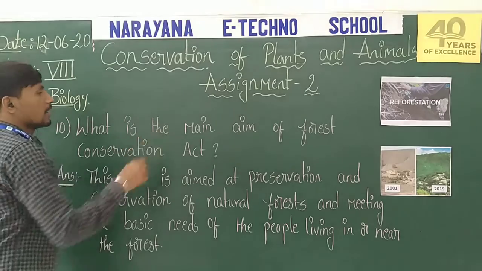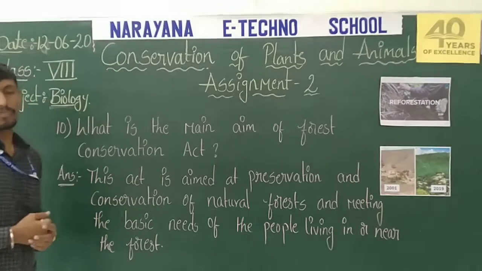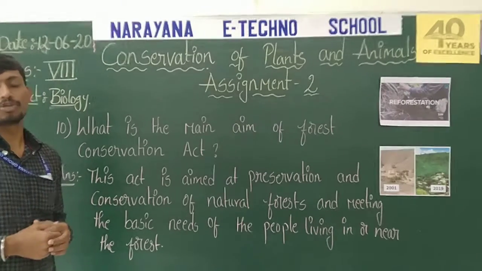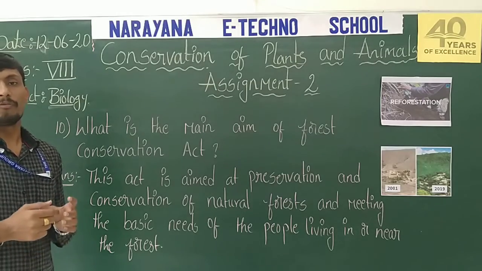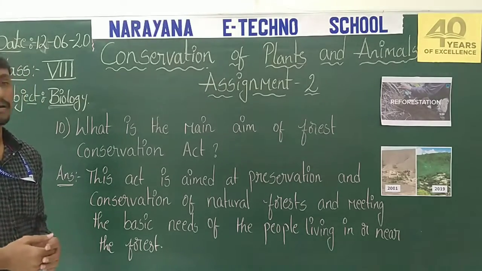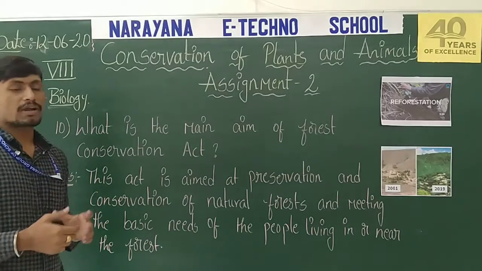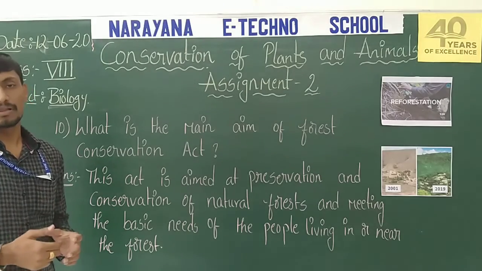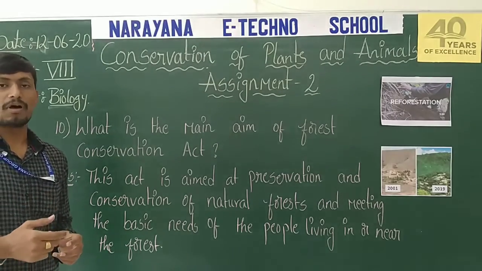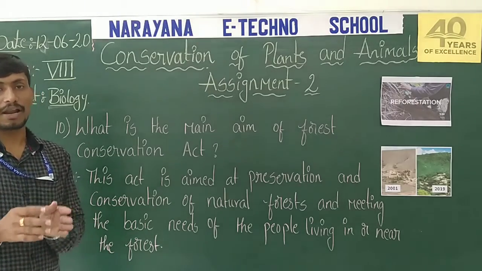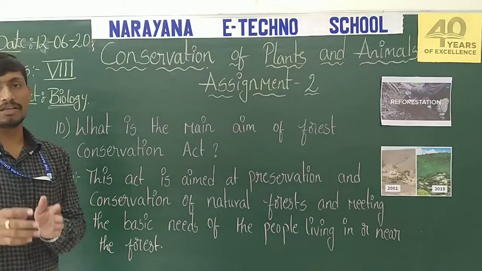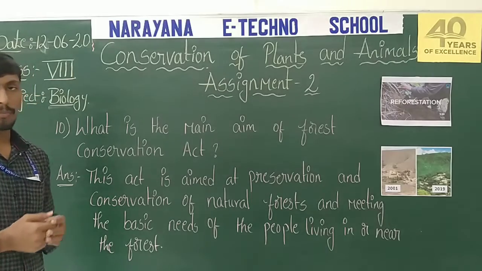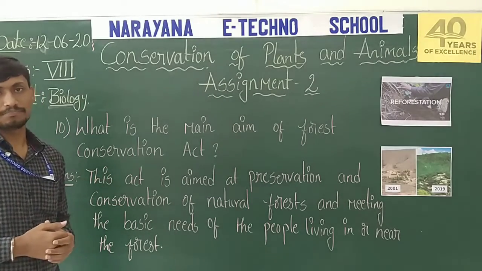And the next question. What is the main aim of the Forest Conservation Act? As we discussed in the ninth question, this act was proposed by the Government of India to conserve the forest area. The main aim of this act is to protect the forest in a natural way and also to meet the needs of the people living in or near the forest, like tribes, to conserve their rights and protect their living nature along with the forest.